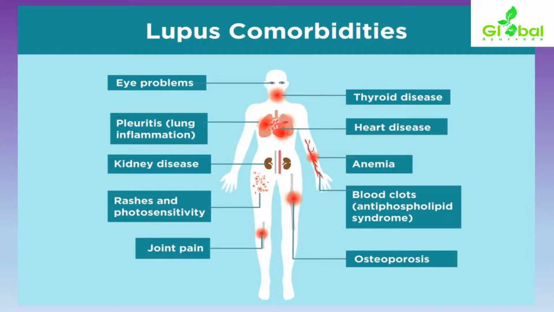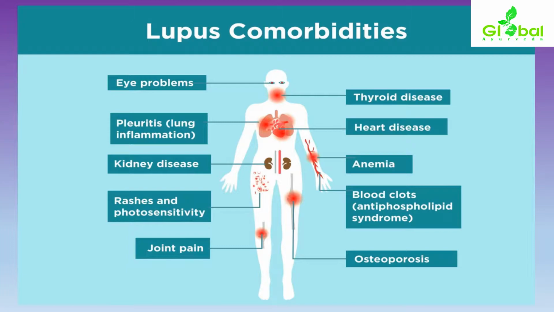If it is related with the eye, along with the lupus condition, eye problems can appear. Along with lupus, chances of problems related to the lung, especially pleuritis or lung inflammation, can occur. Kidney diseases can happen. Rashes and photosensitivity especially affect the integumentary system. With respect to joints, joint pain will be present. If the thyroid gland is affected, thyroid diseases will manifest.